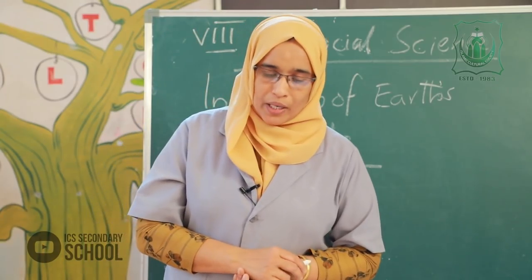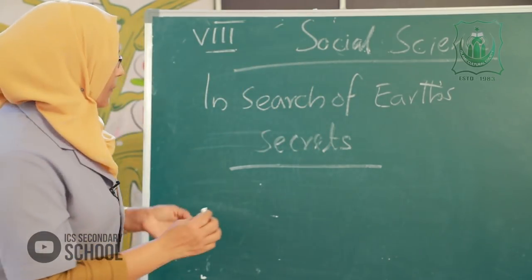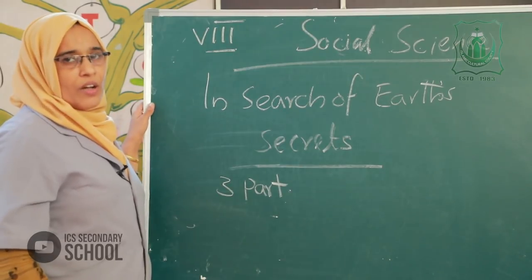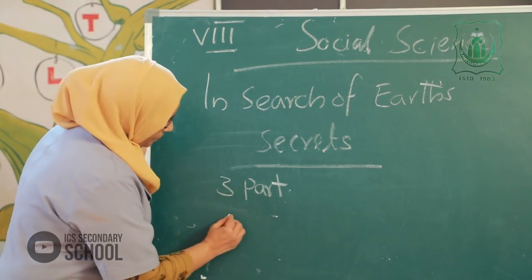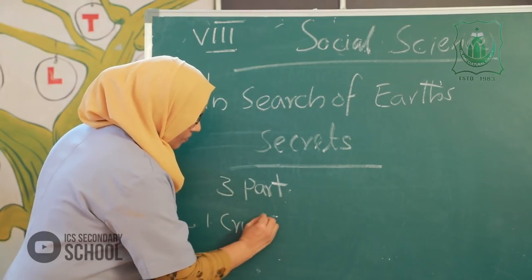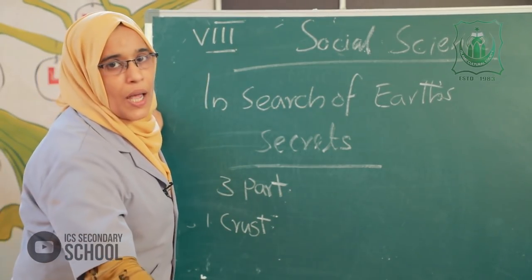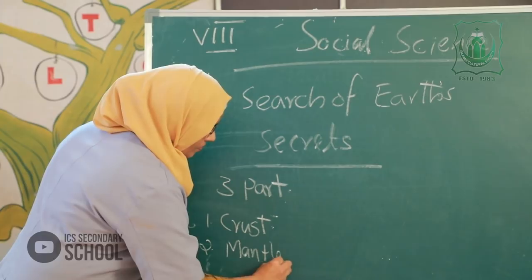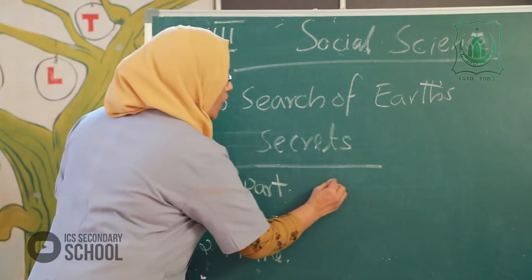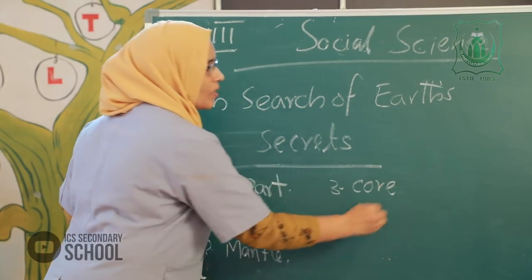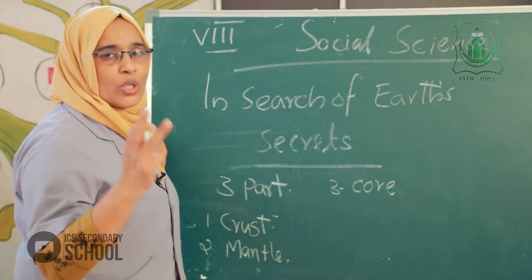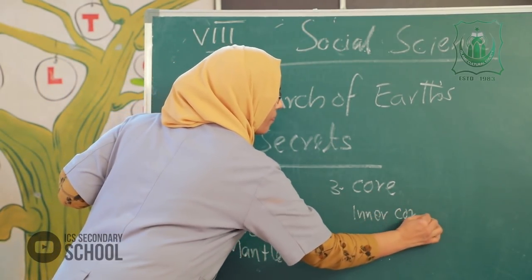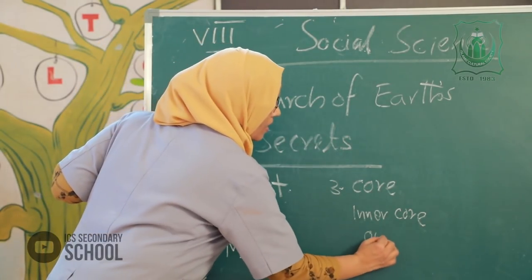The first one is crust, the second one is mantle, the third one is core. The core is divided into two parts, inner core and outer core.